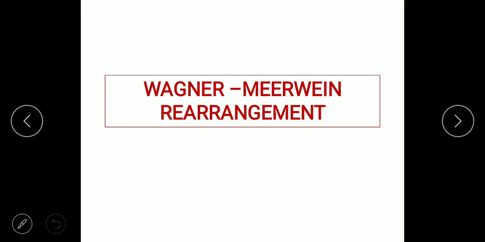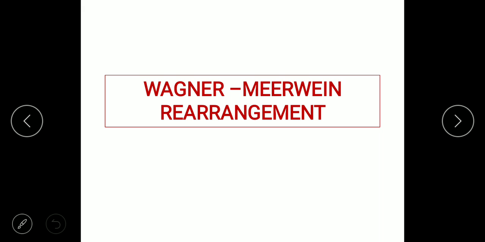Friends, today we are going to learn about rearrangement. In chemistry, a rearrangement is a chemical reaction in which the carbon skeleton of a molecule is rearranged to give us a structural isomer of the original molecule. The rearrangement is like the substitution reaction and the addition reaction, one of the basic operations of chemical synthesis.